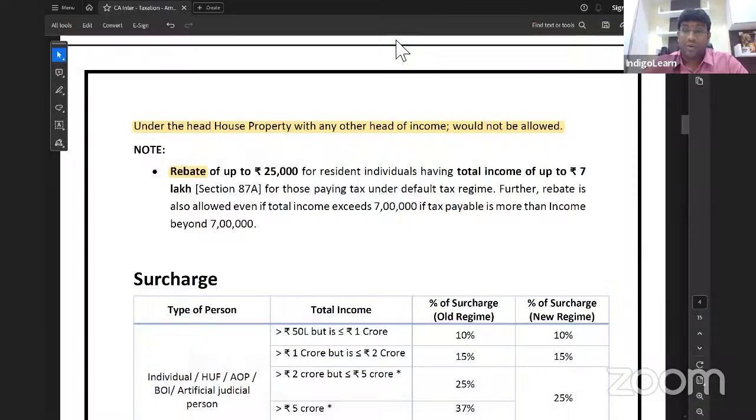Online one student is telling marginal relief. Yes, it is something like marginal relief only. But we'll not use the word marginal relief here, because the marginal relief concept is only and only in case of surcharge. Good. Sounds good. I think I can proceed now. Thank you. Come on, next point.